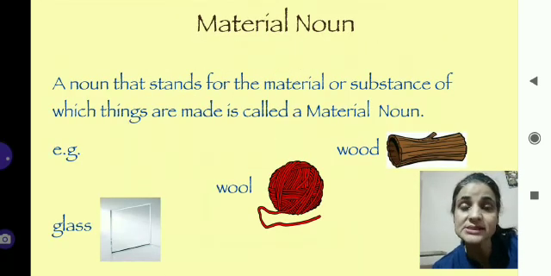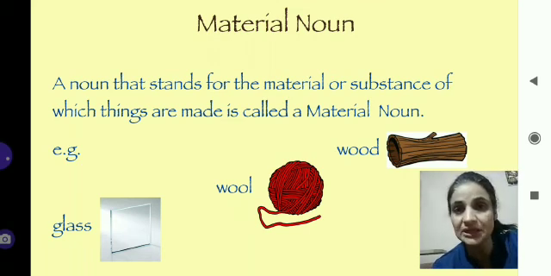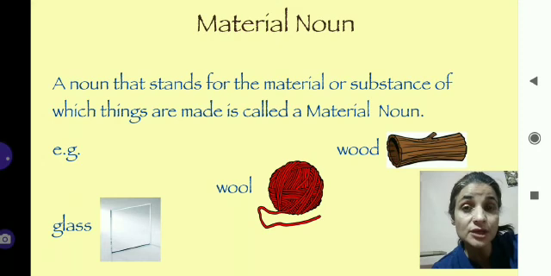Now the next kind is material noun. A noun that stands for the material or any substance of which things are made is called a material noun. For example, glass. You can say mirrors are made of glass. So which material are we using here? Glass.